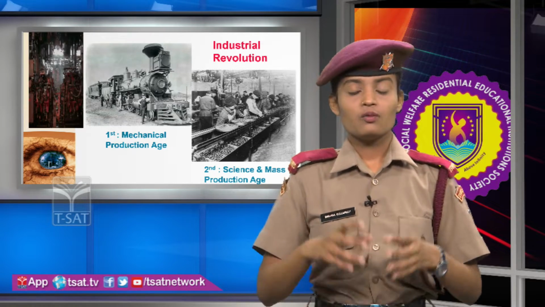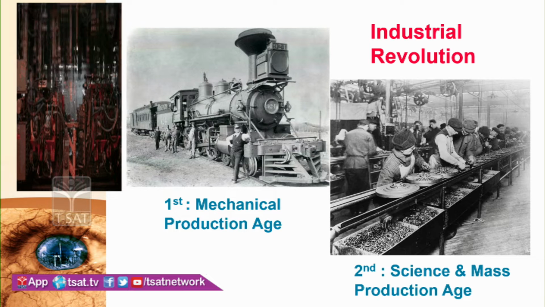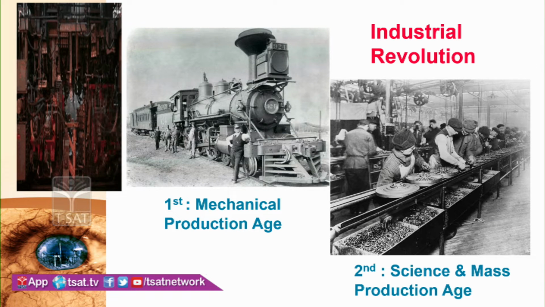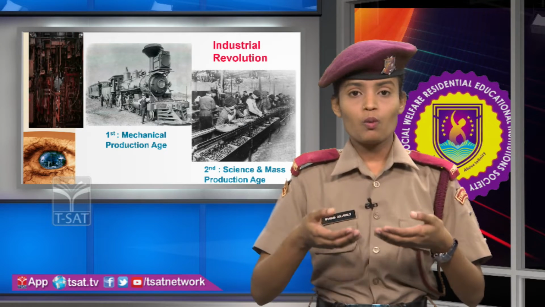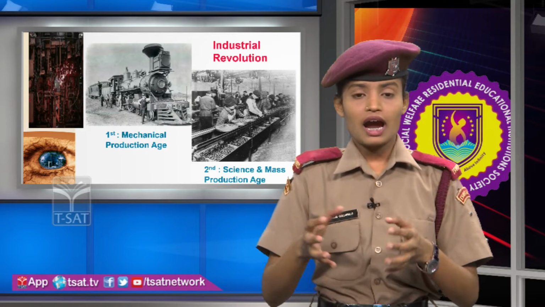Industrial revolution: the first industrial revolution and the second industrial revolution. The first industrial revolution is called the mechanical production age. As the picture clearly shows, these are the railways. The first railway ran from Stockton to Darlington. Why are employees so stressed in working in industries? The main reason is the 14-hour shift. If they decrease the 14-hour shift, they will definitely try their best to do whatever work is assigned to them. Even children were working alongside adults.